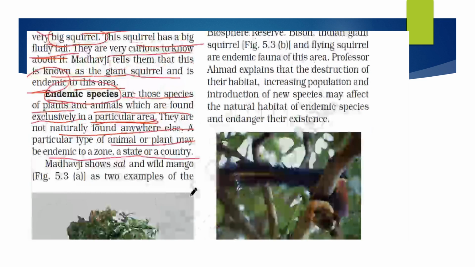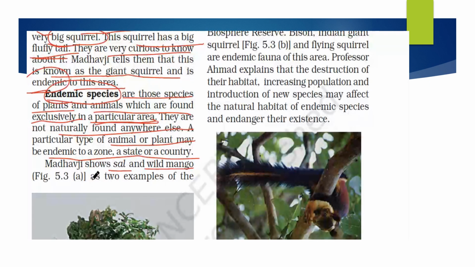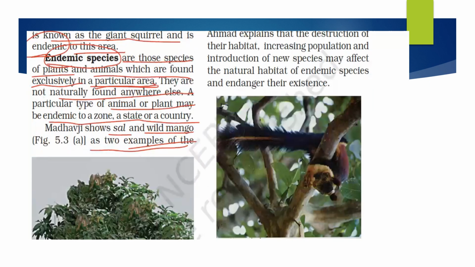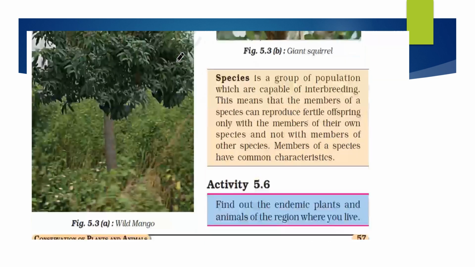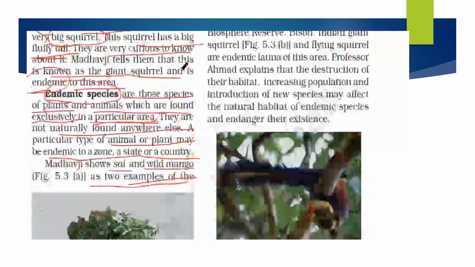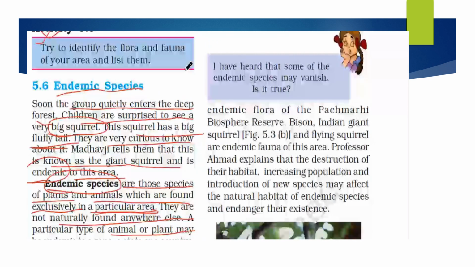So Madhavji shows that sal and wild mango are the main two examples. Now here you can see this is a wild mango tree and sal tree. These are all the endemic flora of Panchamari. Okay, so endemic flora of Panchamari Biosphere Reserve. Bison, Indian giant squirrel, a flying squirrel are the endemic fauna of this region. So they are trying to preserve these organisms and plants because they are becoming extinct.